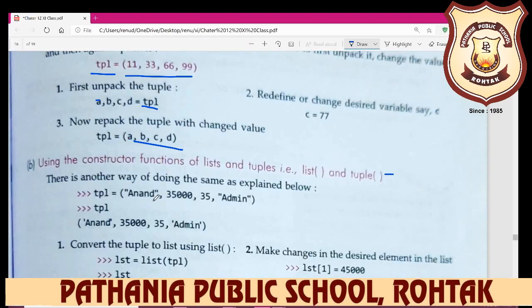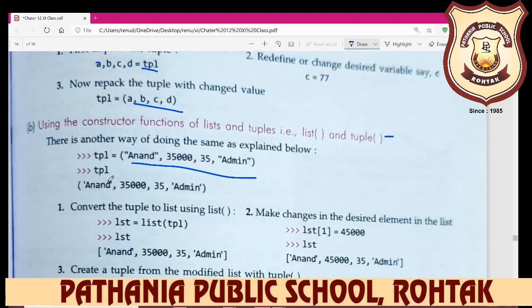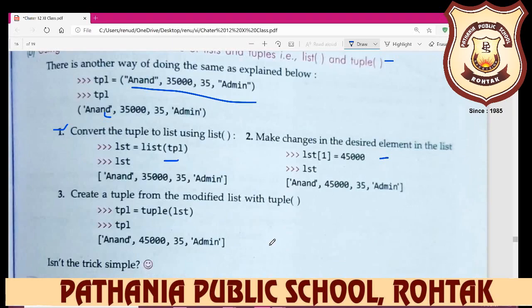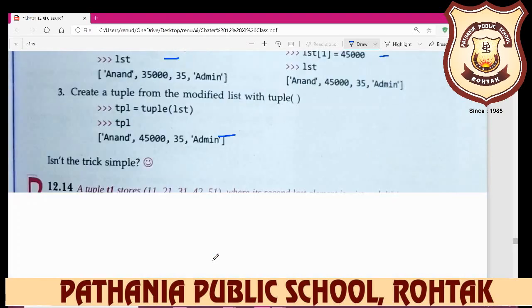With the constructor, there is another way of doing the same, as explained below. Just write tuple equal to a tuple of salary, age and admin, and if you want to display it, it displays in this form. Convert the tuple to a list using list. Then make changes to the desired element in the list, and then create a tuple from the modified list with tuple. So in this way you can do it.